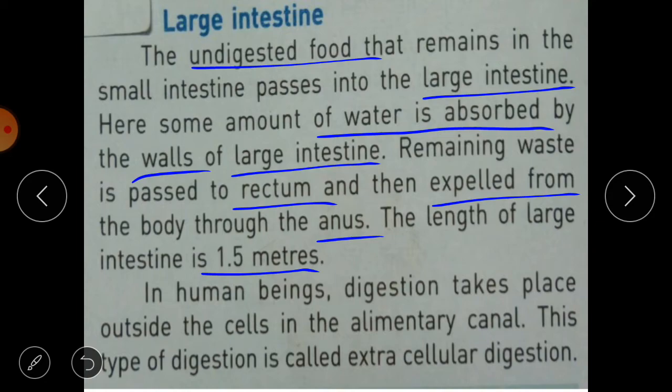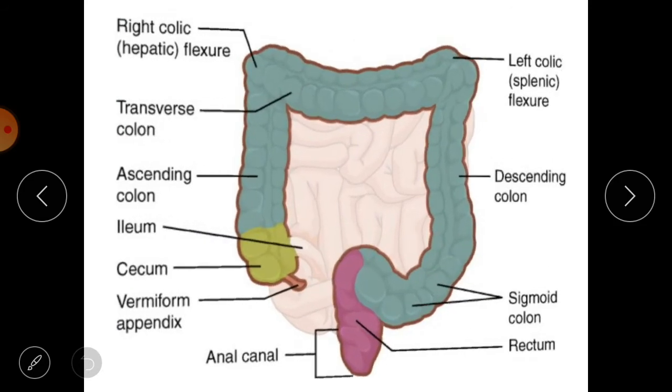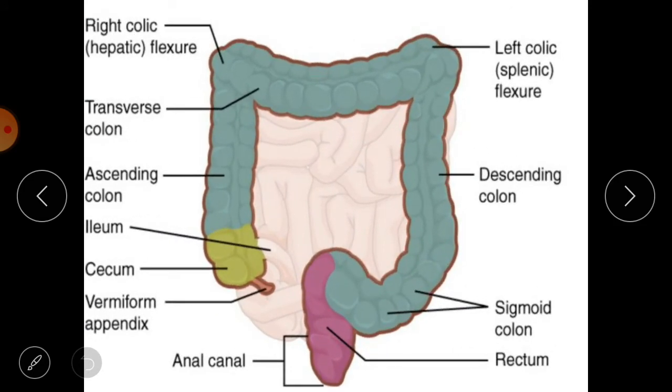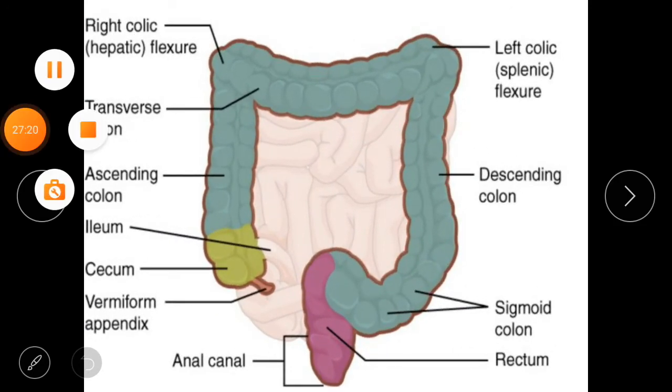In human beings, digestion takes place outside the cells in the alimentary canal, and that's why it is extracellular digestion. This type of digestion is called extracellular digestion. Digestion does not take place inside the cell. It occurs outside the cells in the alimentary canal. So it is extracellular digestion. In our last video we have already discussed intracellular and extracellular digestion.